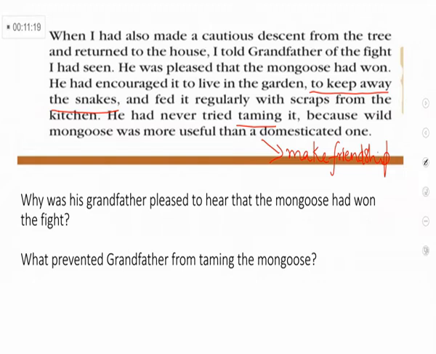Next question, what prevented grandfather from taming the mongoose? The grandfather didn't try to tame the mongoose because he knew very well that wild mongoose was more useful to keep away the snakes than a domesticated one. What was the reason? Because wild mongoose was more useful to keep away the snakes than a domesticated one. All of you understood this one? Can we move to the next paragraph?